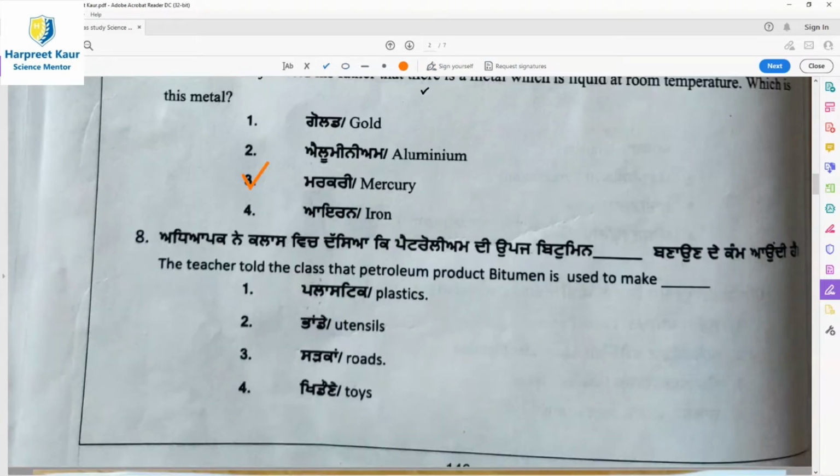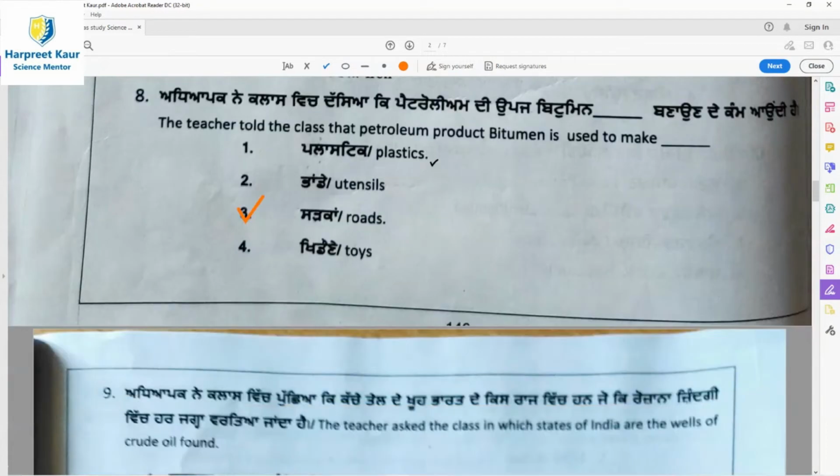Then question 8, the teacher told the class that the petroleum product bitumen is used to make. Bitumen, you must have seen the black colored material that is used to make what? Roads. Option 3 is the right answer.